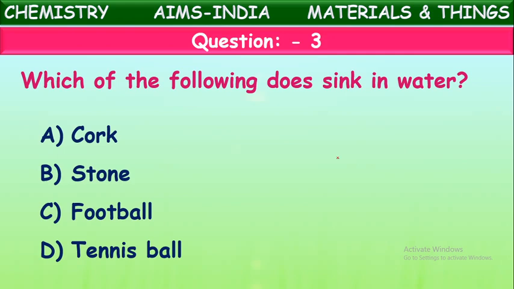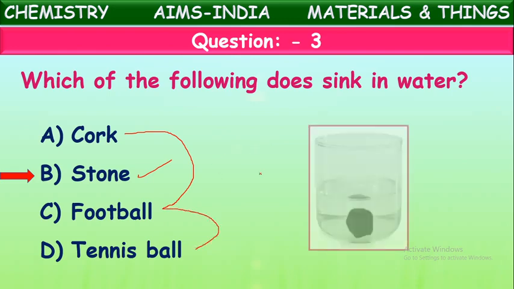Yes, it is a stone. A stone immediately sinks into water. Cork, football, tennis ball will float on water. Only stone will sink. If you take a small stone and keep it in water, immediately it sinks. The remaining will all float on water.